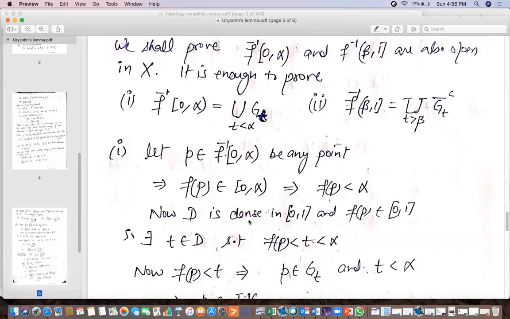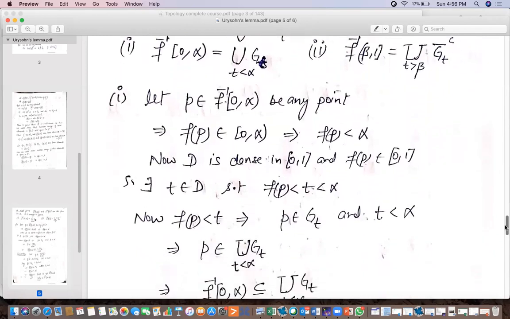Now D is dense in [0, 1]. Dedekind fractions are dense in [0, 1]. So if f of p is less than alpha and f of p also belongs to [0, 1], then there exists some fraction t belonging to D such that f of p is less than t, and t is less than alpha. So between any two numbers, there will be some Dedekind fraction t.